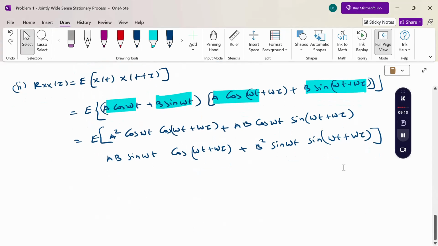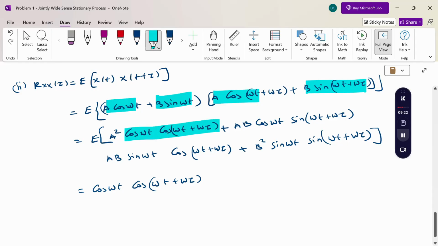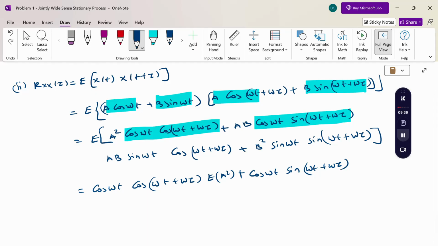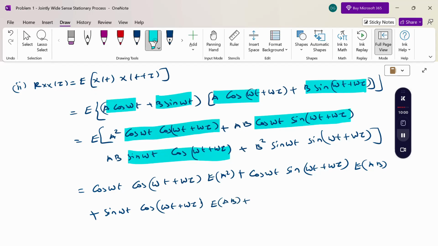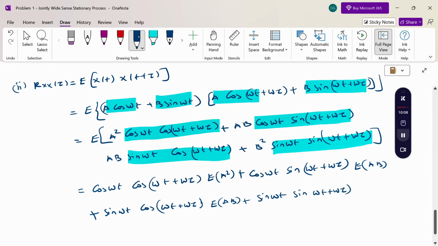Now take expectation for the individual terms. A and B are random variables, and the trigonometric parts are constants. So we get cos ωt cos(ωt + ωtau) times expectation of A square, plus cos ωt sin(ωt + ωtau) times expectation of AB, plus sin ωt cos(ωt + ωtau) times expectation of AB, plus sin ωt sin(ωt + ωtau) times expectation of B square.